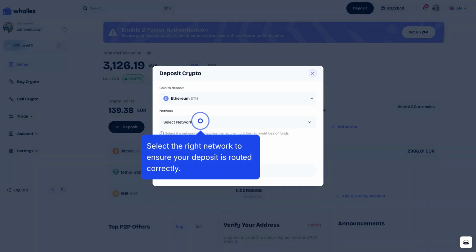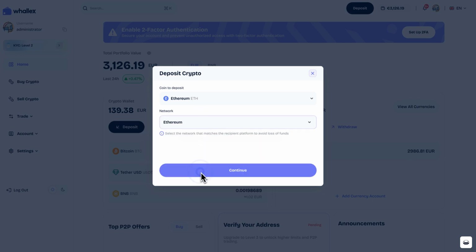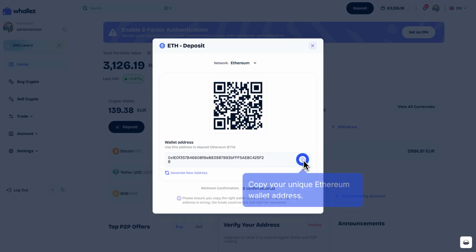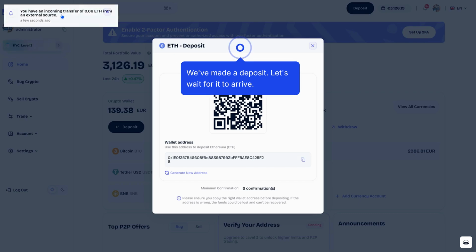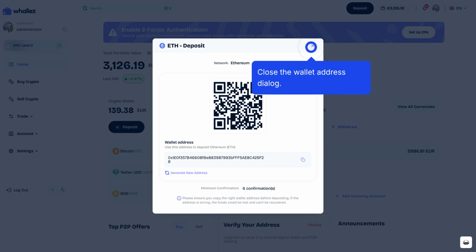Select the right network to ensure your deposit is routed correctly. Click Continue to display the deposit address for your Ethereum account. Copy your unique Ethereum wallet address. We've made a deposit. Let's wait for it to arrive. Close the wallet address dialog.